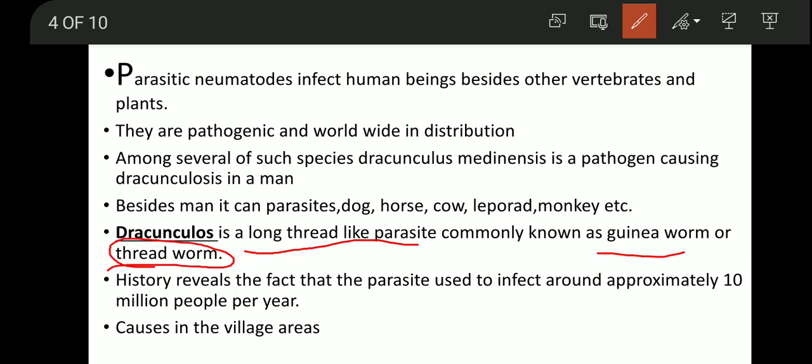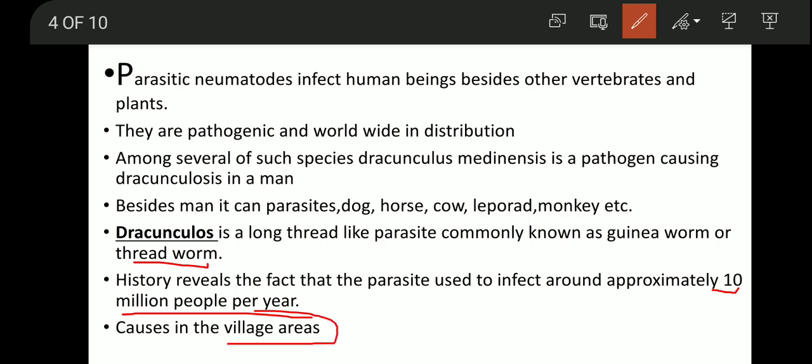As it looks like thread, that's why it is called thread worm. History reveals that the parasite used to infect approximately 10 million people per year. In the previous days, this parasite used to affect 10 million people per year. We can see most of the cases in the village areas, in the contaminated zone.